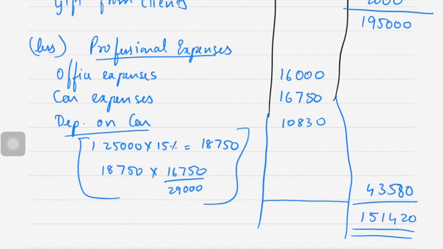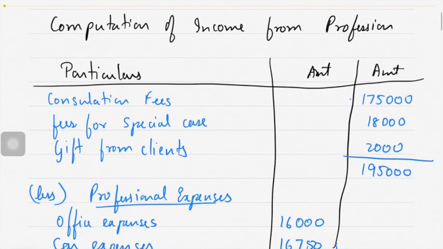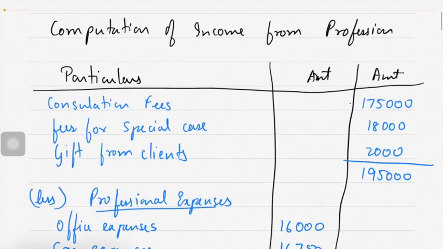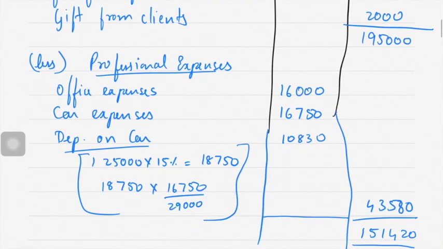So income from profession comes to 1,51,420. So you have calculated income from profession, which comes to 1,51,420. Correct?